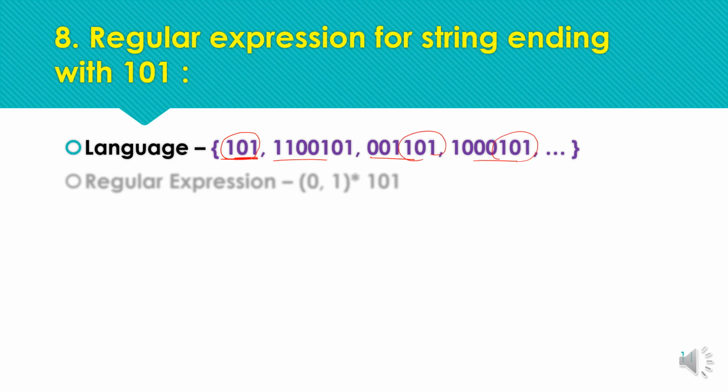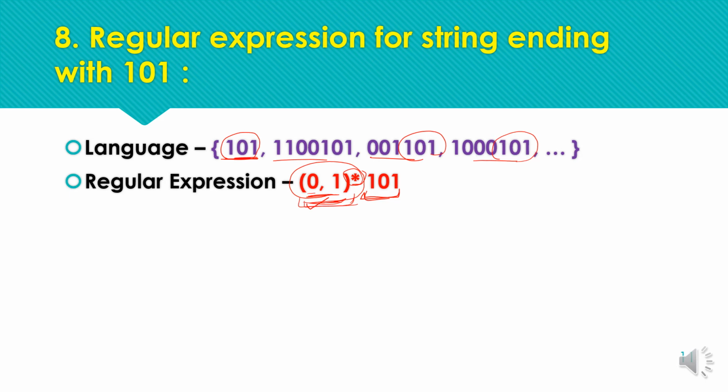As we have the pattern for ending, before the ending pattern, all other patterns are accepted by the machine, and for all other combinations we always use 0, 1. If the input symbols are 0, 1, we will be using 0, 1 and star. Here the star represents 0 or more occurrences of this pattern, and we require any combination, either 0 or 1. So this is the corresponding regular expression.